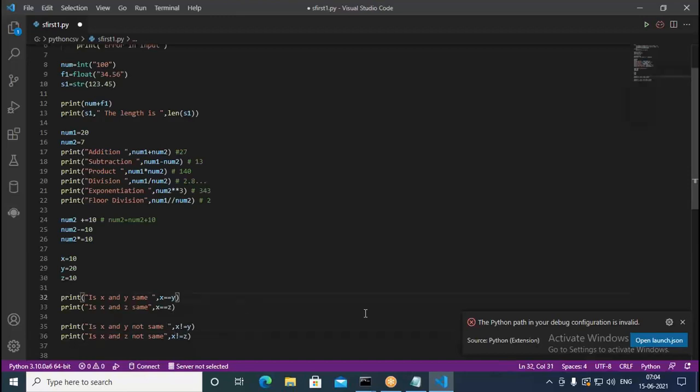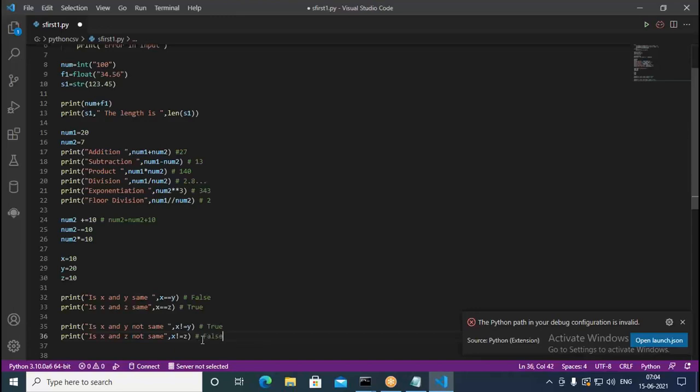Now what should be the result when I take this? This has to print false for us, because the value in x is 10 and y is 20. So x and y cannot be equal. Therefore, it is false here. But in this next one, it is going to be true. It can return a true value for us. And when you go with this, this has to return a true value, and this has to return a false value.